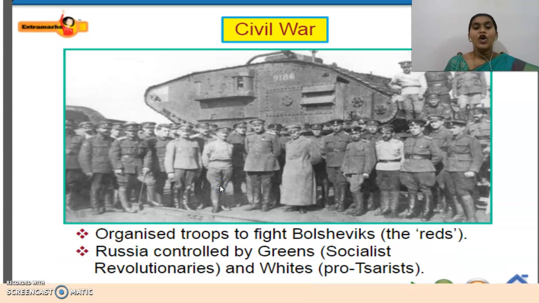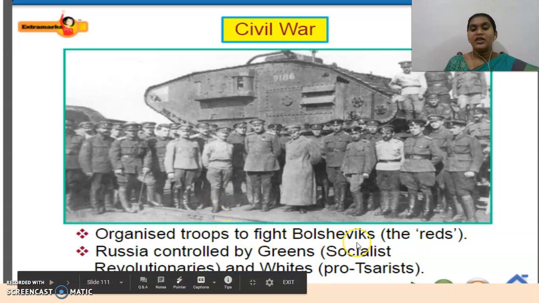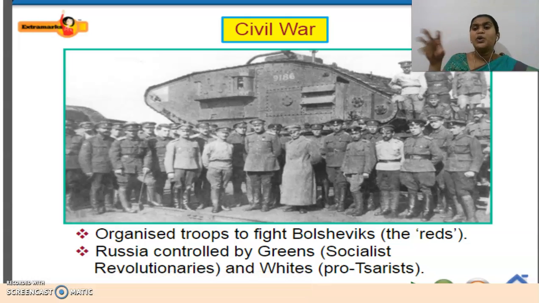And the next thing, organized troops to fight the Bolsheviks. They themselves started to make groups within the country. Here the Bolsheviks were known as the Reds. They started to give colors for identification. The Bolsheviks were known for the red color, and later Russia was controlled by the Greens, that is the socialist revolutionaries.